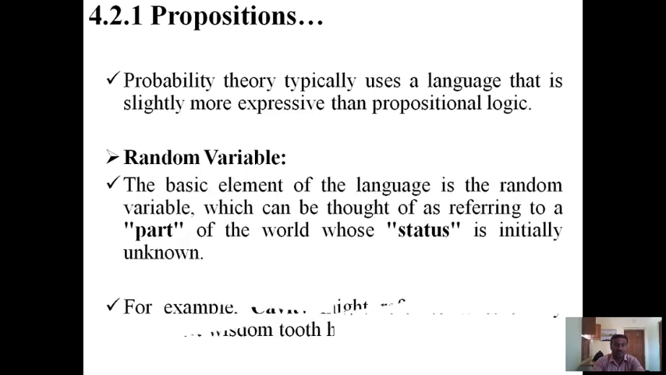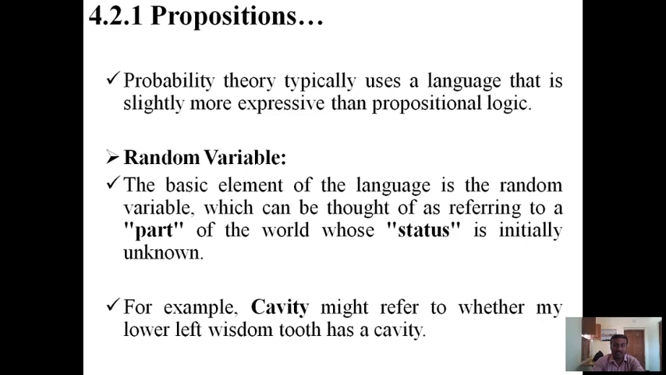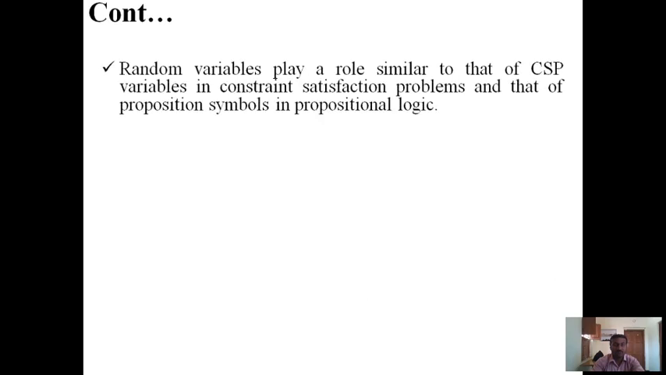Random variables. The basic element of the language is the random variable, which can be thought of as referring to a part of the world whose status is initially unknown. For example, cavity might refer to whether any lower left wisdom tooth has a cavity. Random variables play a role similar to that of CSP variables in constraint satisfaction problems and that of proposition symbols in propositional logics.